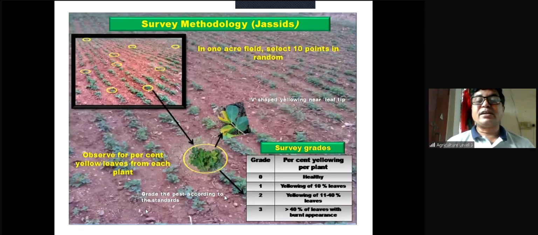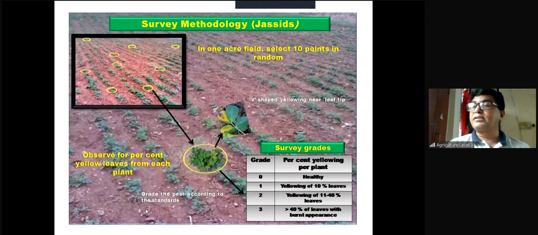Grade the pest according to the standards. Then grading. So spots are selected and data have been collected for each plant based on the yellowing, and then you put it to the standard value. Grade, survey grade. 0% yellowing per plant. How many percent of a plant, how many plants, how many percentage of a plant. And now the question is how you can do it.